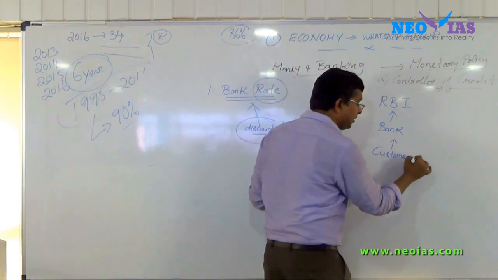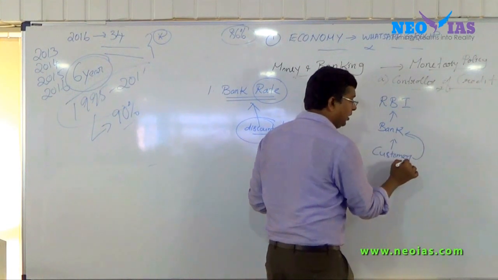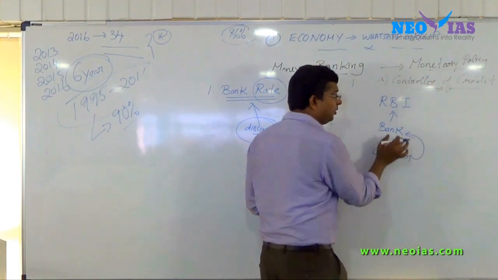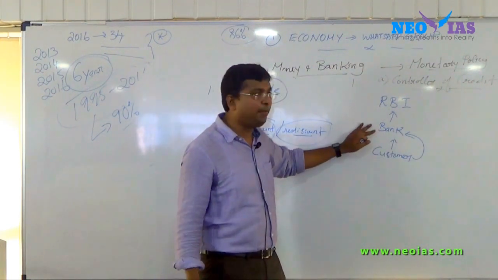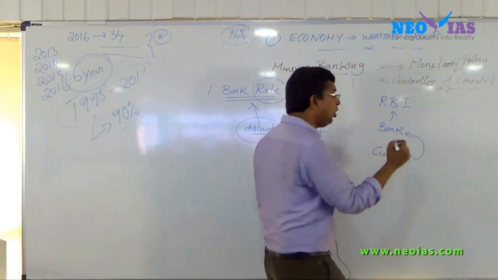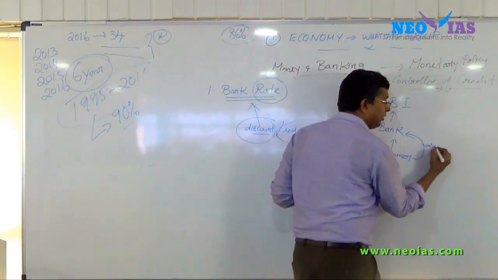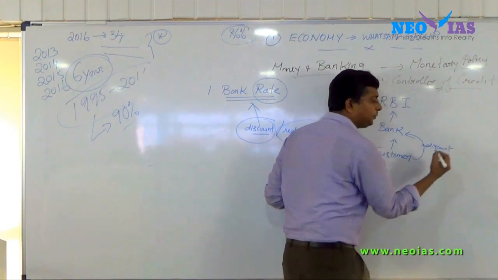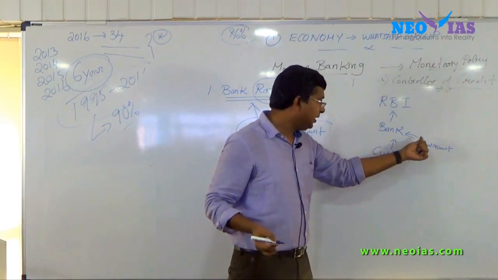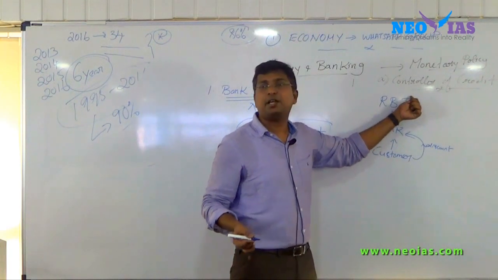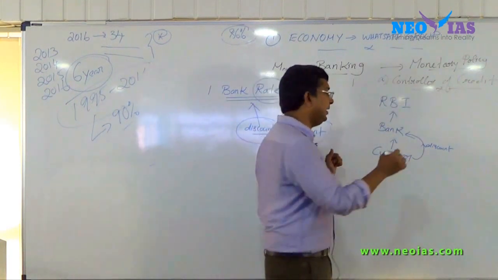If the customer is approaching the bank to discount the bill of exchange, it is called discount. If the bank wants to discount it, we call it rediscount.